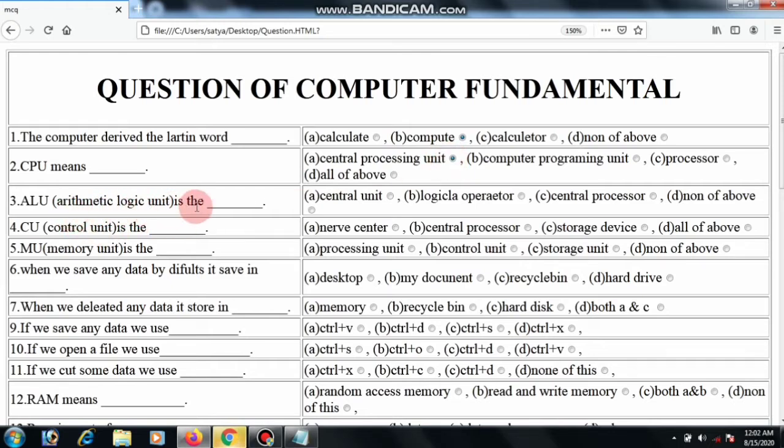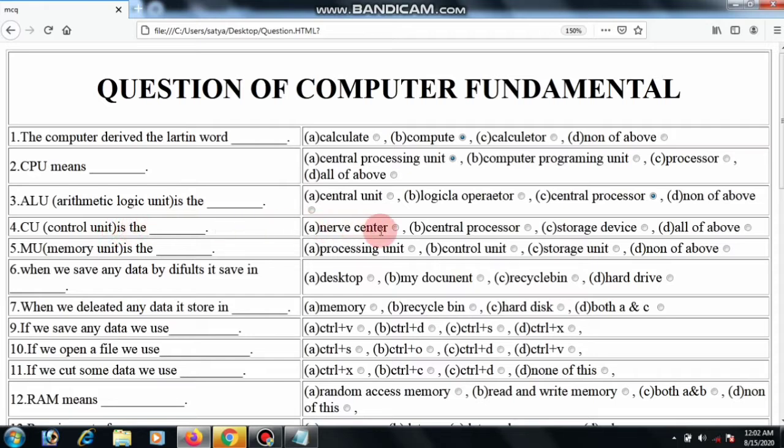Next question. ALU, arithmetic logic unit, is the central unit, logical operator, central processor, all of above. ALU is the central processor because ALU takes data from CU and sends it to MU. So it is called central processor. CU means control unit.